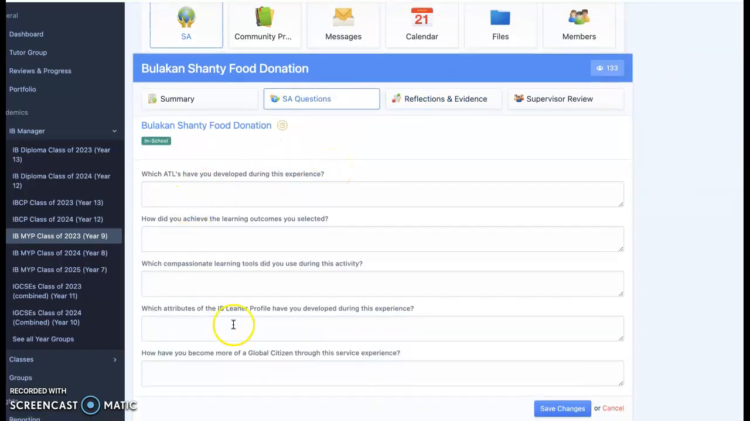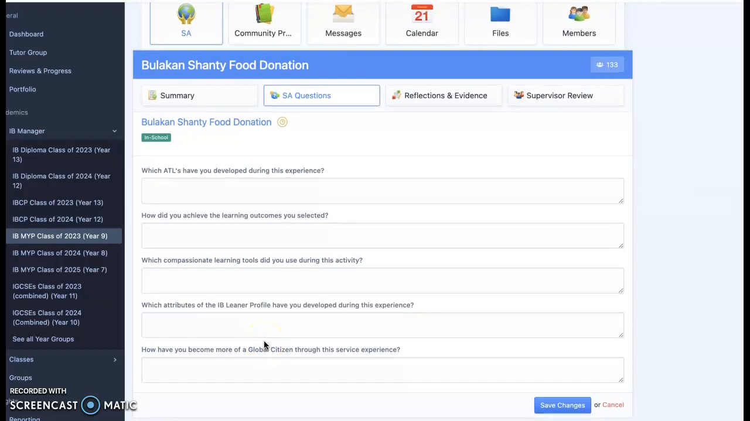And if you answer these 5 service action questions, this will essentially formulate an alternative to a reflection for you. So they are about which ATLs you have developed during this experience, how did you achieve the learning outcomes you selected, which compassionate learning systems did you use during this activity, which attributes of the IB learner profile have you developed during this experience, and then also how have you become more of a global citizen through this service experience.